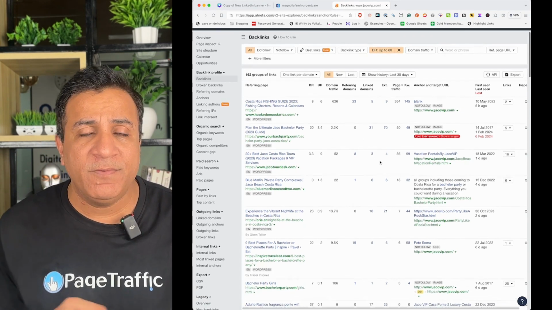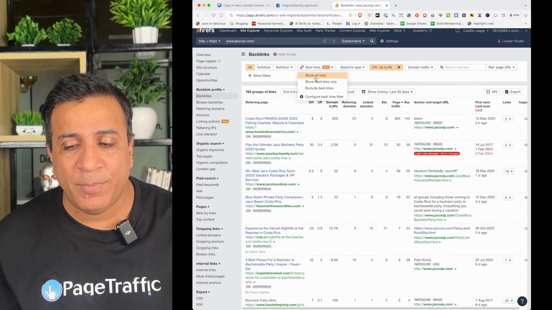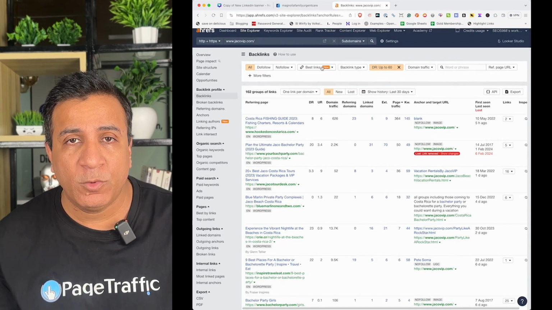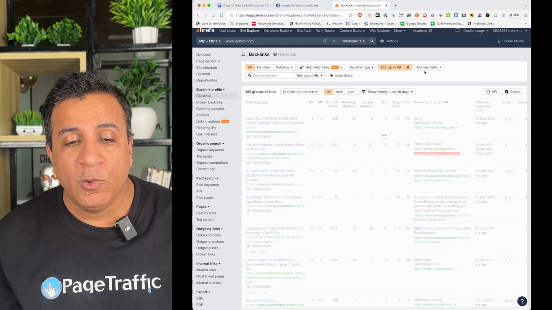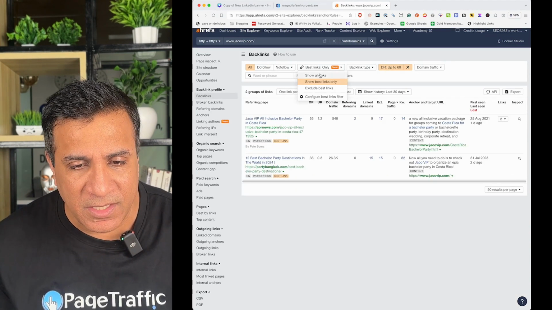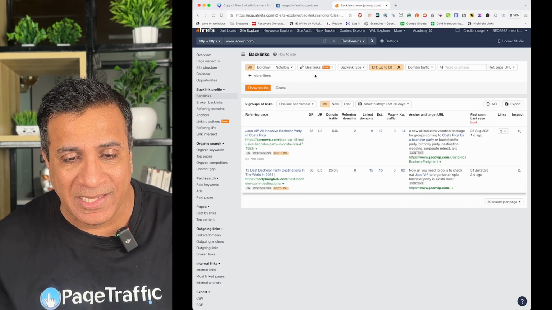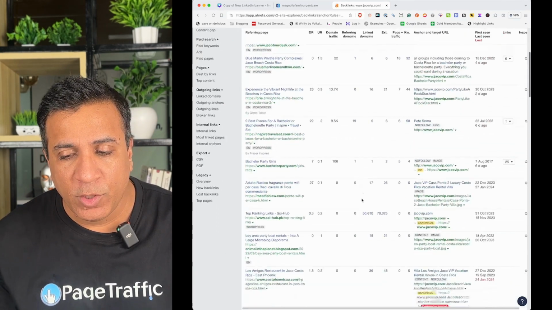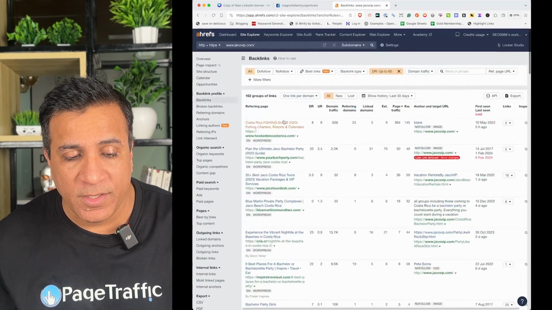Second, when you see the keywords for which Jacob VIP, for example, is ranking, I will go for that particular website and look at the keywords for which it is ranking. I'm gonna take out the SERP. For example, here in this case, Jaco Costa Rica nightlife. I've taken this word out and I'm gonna say what is the DR for this particular keyword